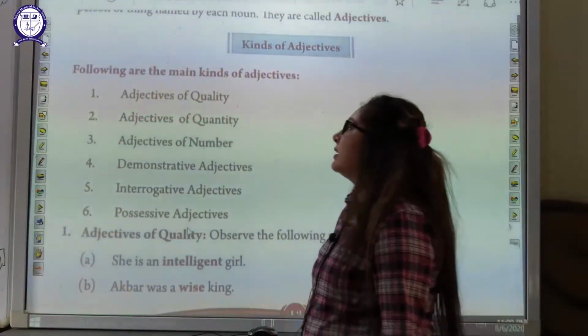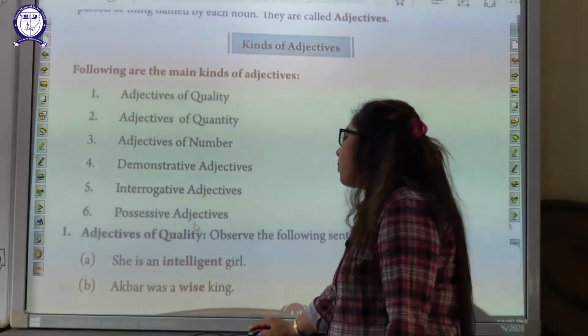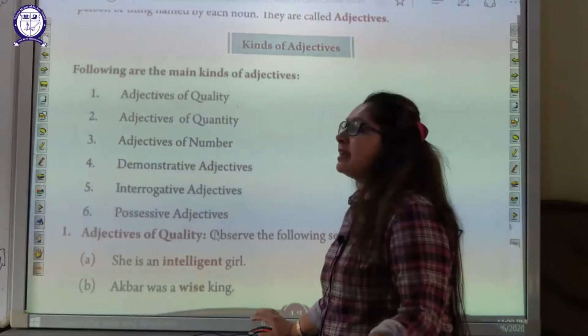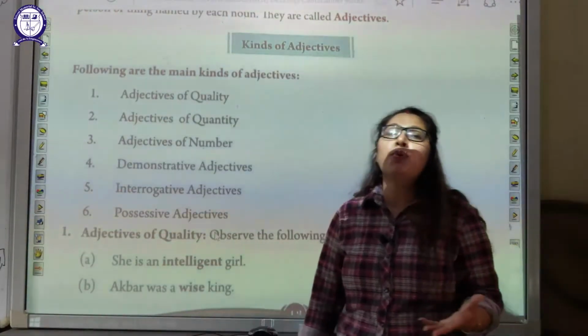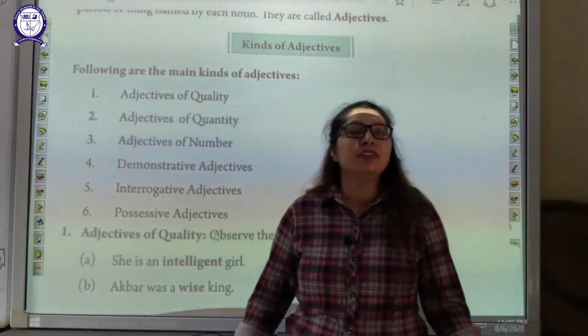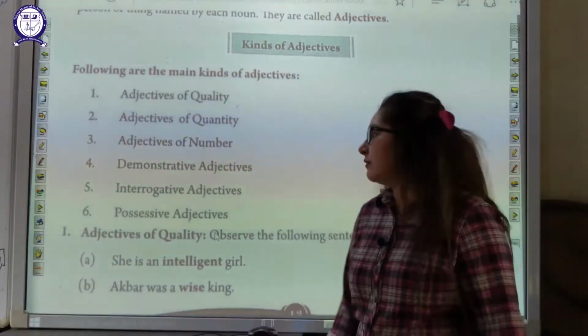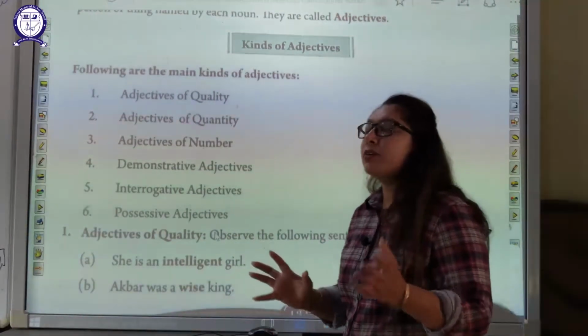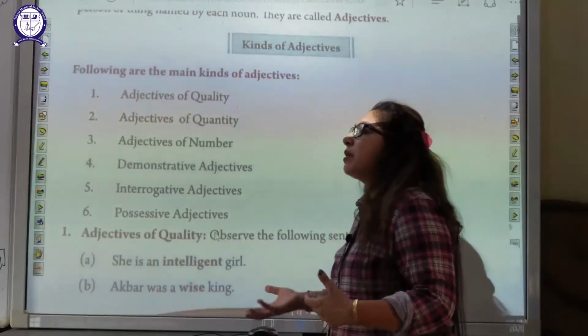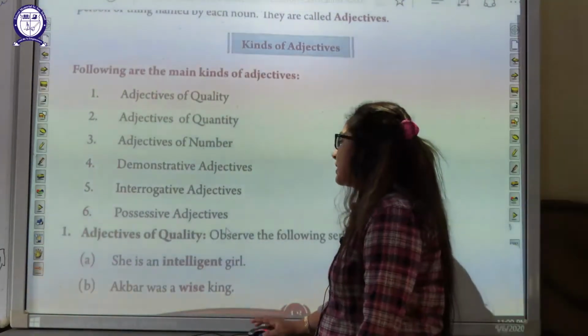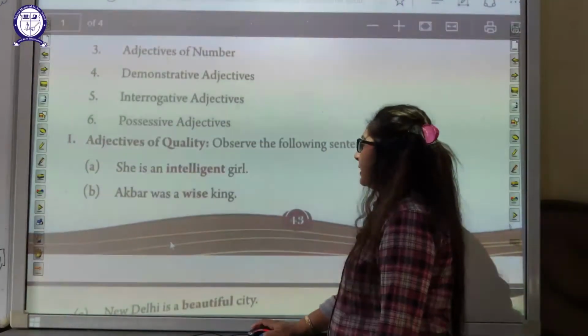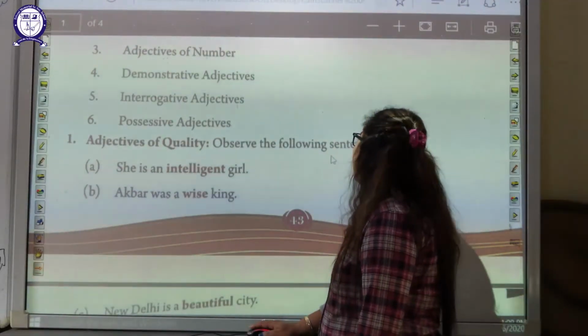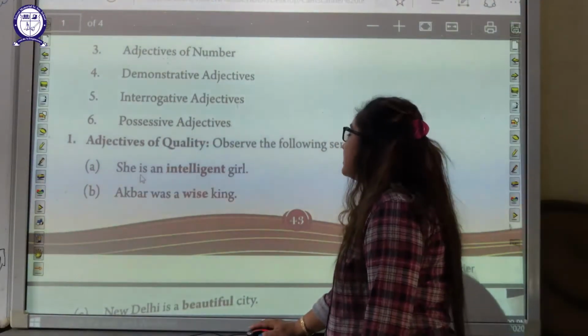The first one is the adjective of quality. Quality means some qualities. As you know, every person has certain qualities in themselves. Observe the following sentences.